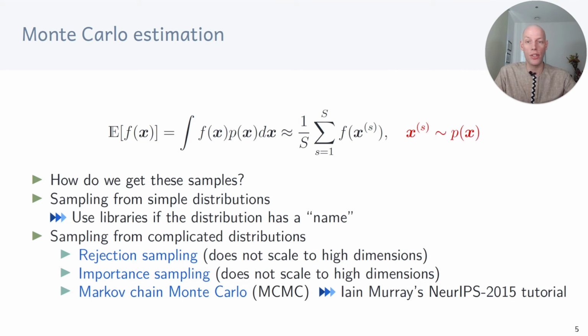For example, rejection sampling or importance sampling in low and moderate dimensions. Or we can use Markov chain Monte Carlo methods that allow us to sample from unknown distributions. For an excellent overview of sampling methods, have a look at Ian Murray's NeurIPS tutorial from 2015.